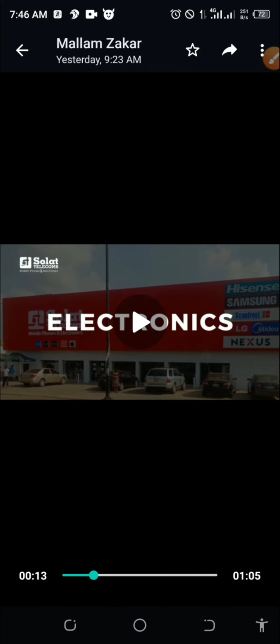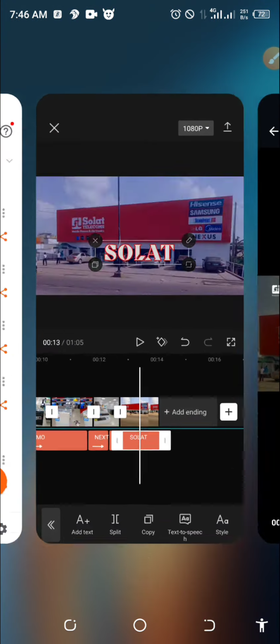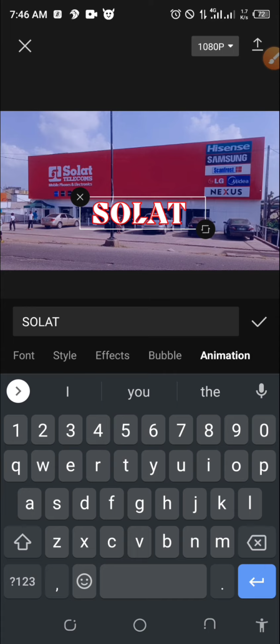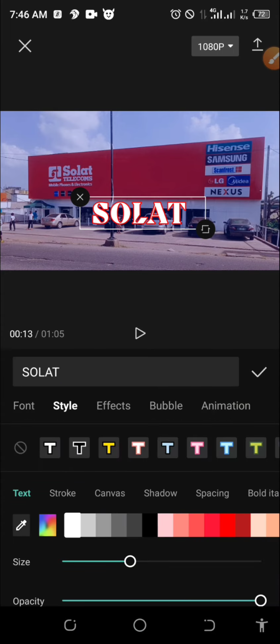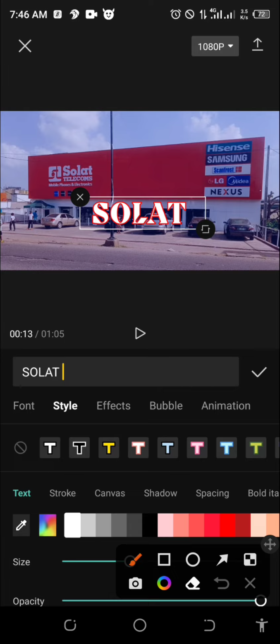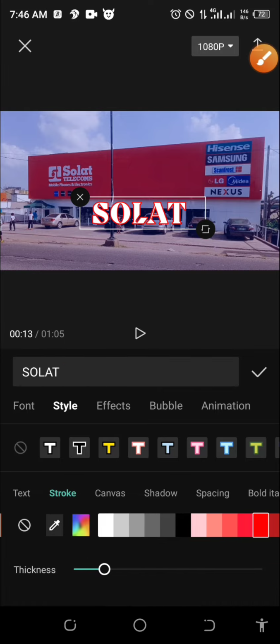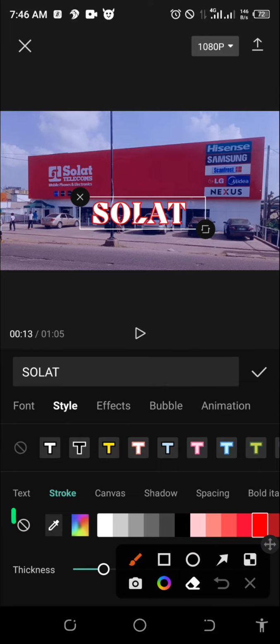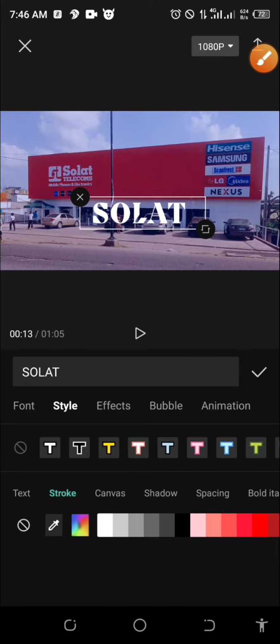Oh, it's a next level At Solar. So this is normal white text, okay? At Solar Electronics. So I did this text to normal white. I will put it white. Just go to text style and the text color should be white. And the stroke, you can see the stroke is still there, the red line. I will go to stroke and remove it. Remember, I said click here to remove the red line. So now I have only Solar.